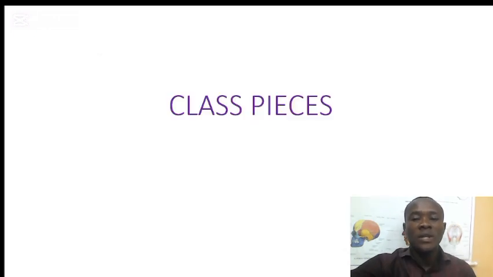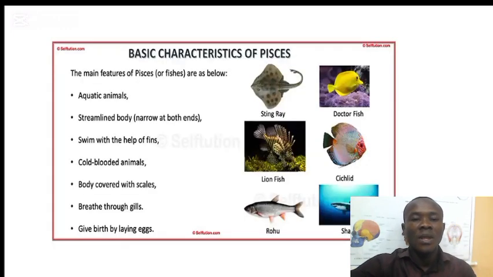So let's start with the superclass Pisces. Under the superclass Pisces, we are going to start with the basic characteristics of organisms under this superclass. We are going to talk about the main features of the superclass Pisces, in brackets, fishes. Number one, they are aquatic animals. That means they live in water.